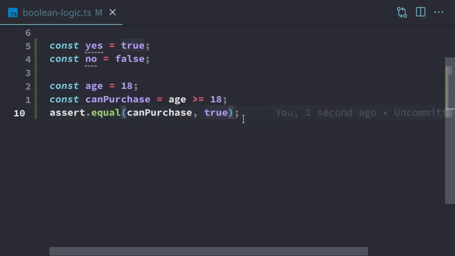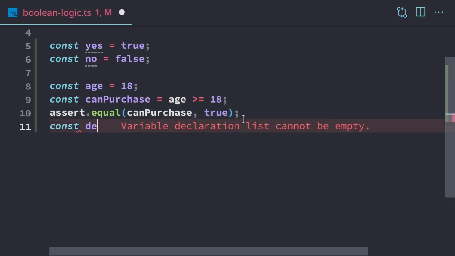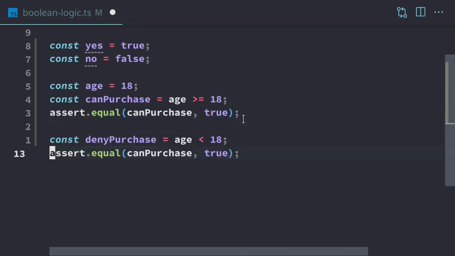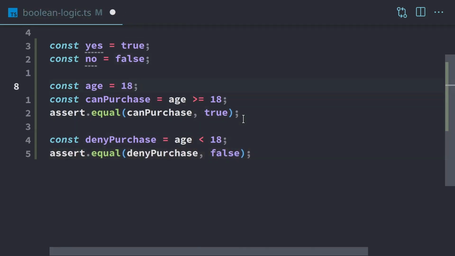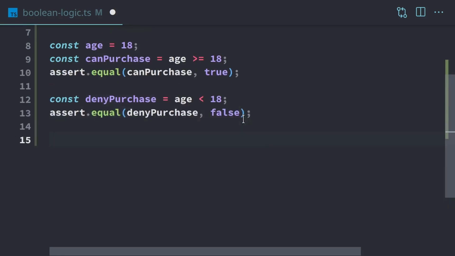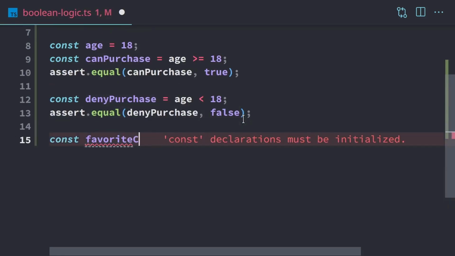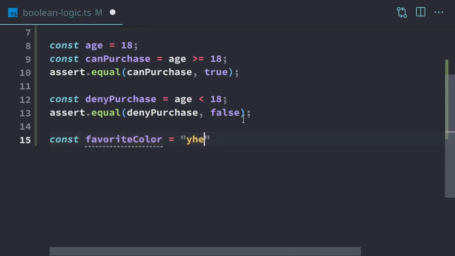Since we have greater than or equal, we also have other operations such as less than or equal, equal to, greater than, things like that. So if we want to do the opposite, and instead of can purchase, we want to deny purchase, so anytime the age is under 18, we're going to deny the purchase. This should evaluate to false because our age right here is 18, and 18 is not less than 18, it's equal to. So this should be false. If we want to test equal to, let's say we have a favorite color. Let's say it's yellow.